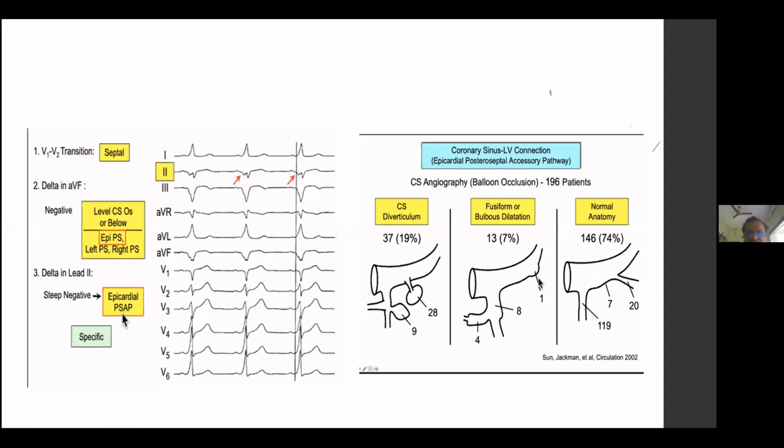If you have a venous abnormality, like a CS diverticulum or vein dilatations, these have to be suspected, and you have to do a coronary angiogram or some form of CS angiogram to see if these are present before jumping onto the case. Also, if you have a venous abnormality, you may have difficulty in putting the ablation catheter inside. So that also has to be noted.